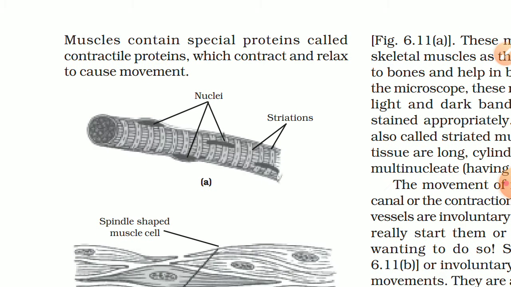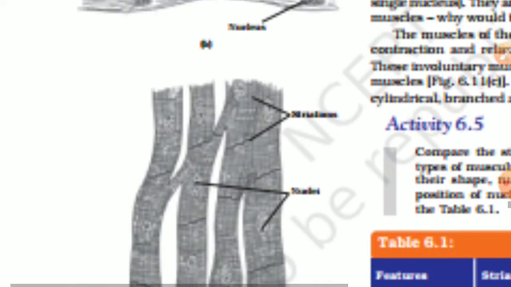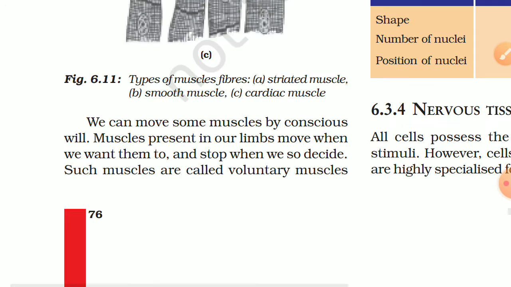Muscles contain special proteins called contractile proteins, which contract and relax to cause movement. Only muscle cells have this property to contract and relax. By this special property we can move our muscles. We can move some muscles by conscious will. Muscles present in our limbs move when we want them to and stop when we so decide.